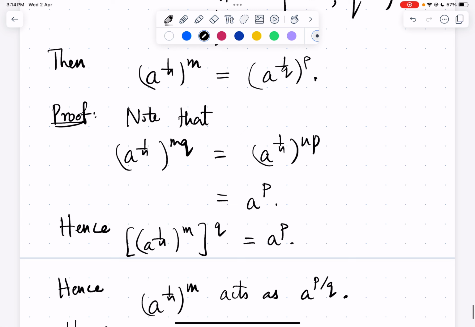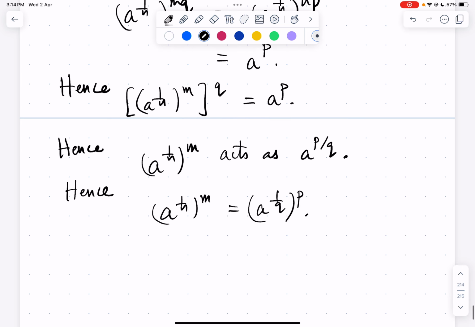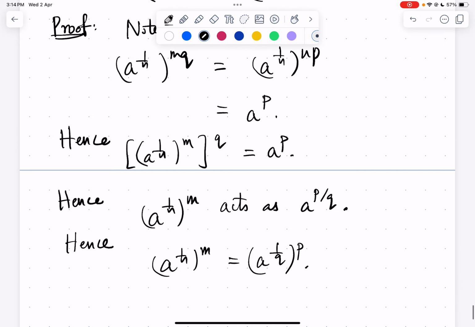So we showed, using basic intuition, that a power 1 by n power m and a power 1 by q power p both are equal. Here we used a crucial property.